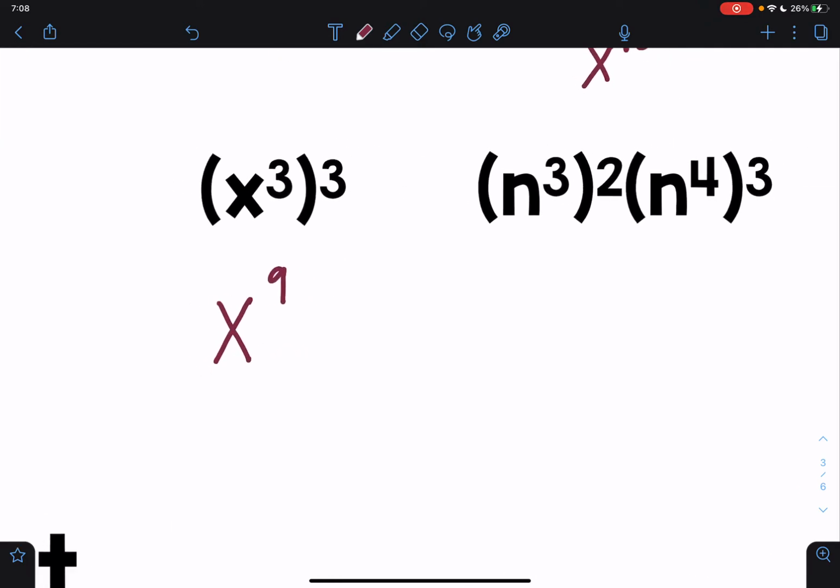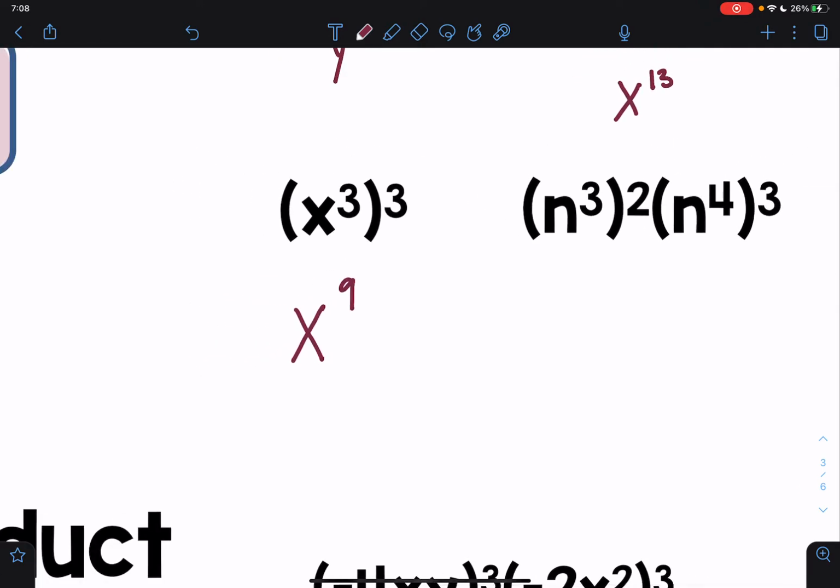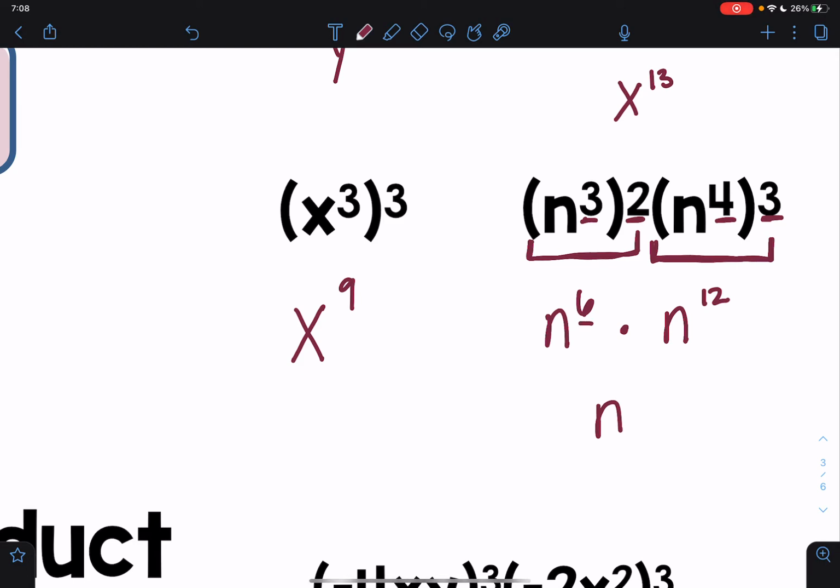And then I have another situation here where I need to simplify each power to power first before I multiply those together. So you need to simplify those parentheses first. So n cubed to the 2nd power, 3 times 2 is n to the 6th power. I'm multiplying that by n to the 4th power being cubed, so 4 times 3, n to the 12th power.